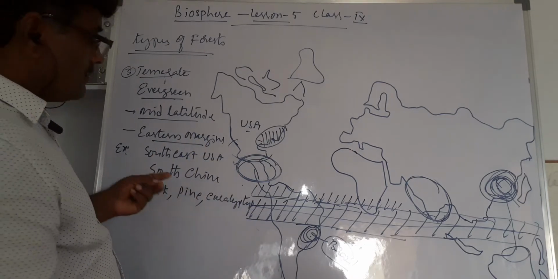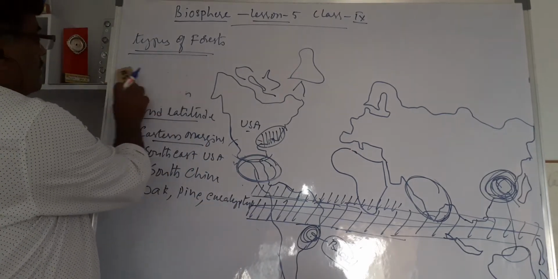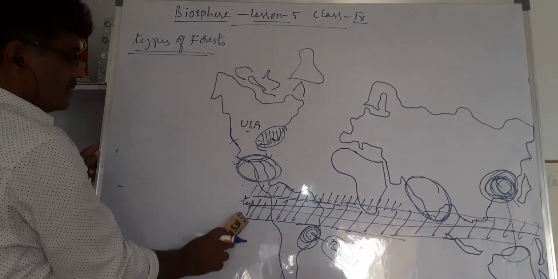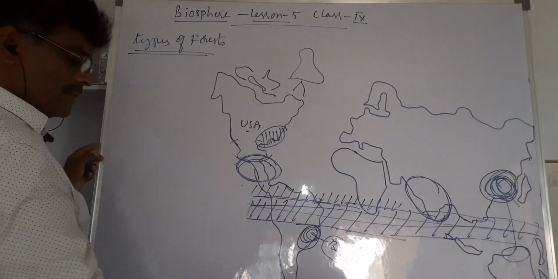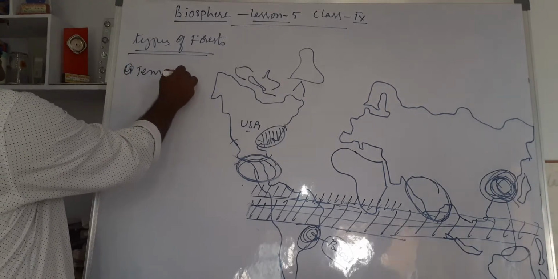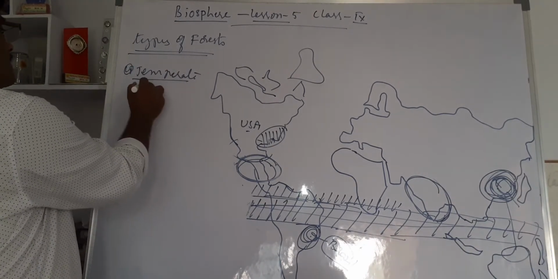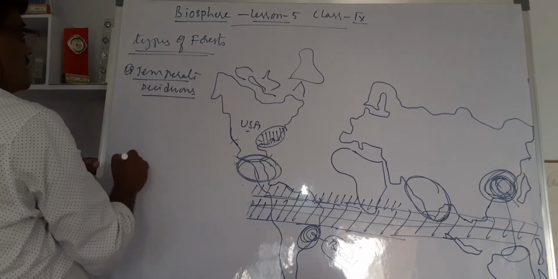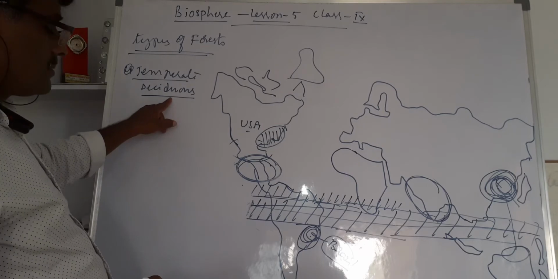Coming to the next type, the fourth important one, the temperate deciduous forest. It has the word deciduous there.